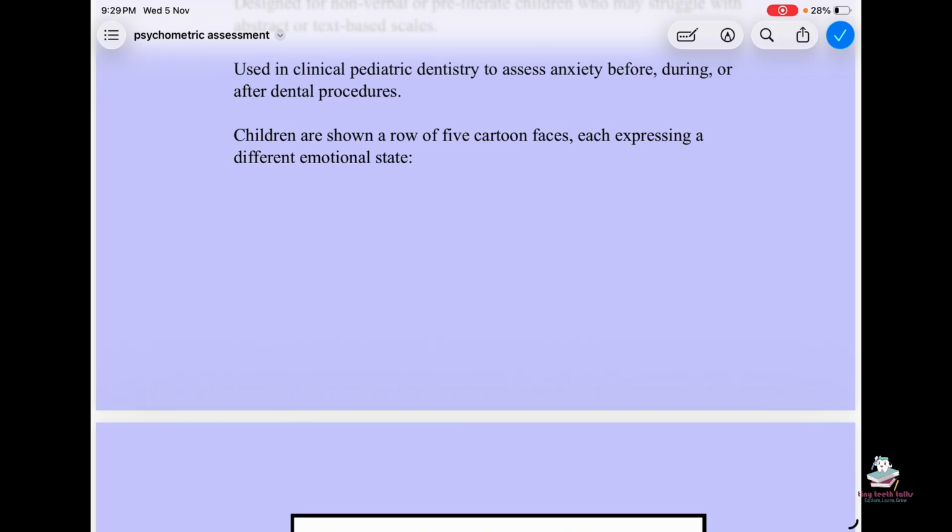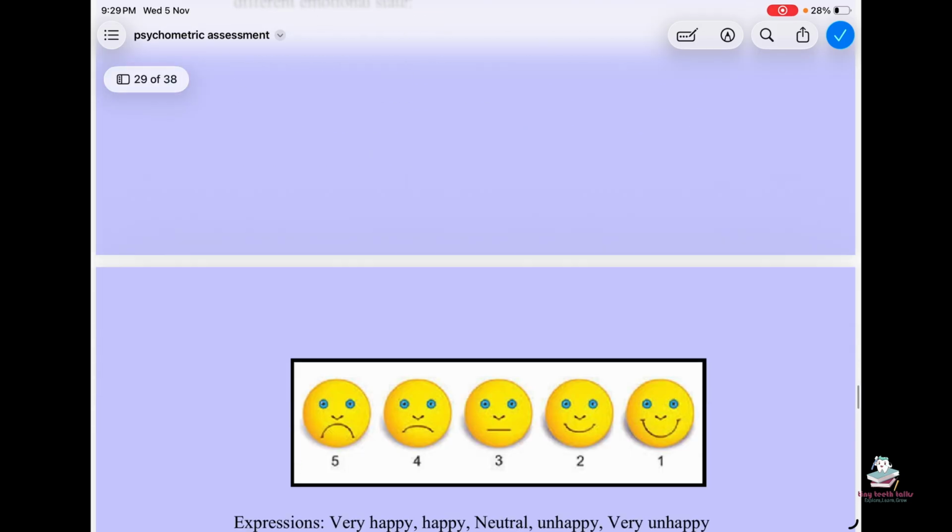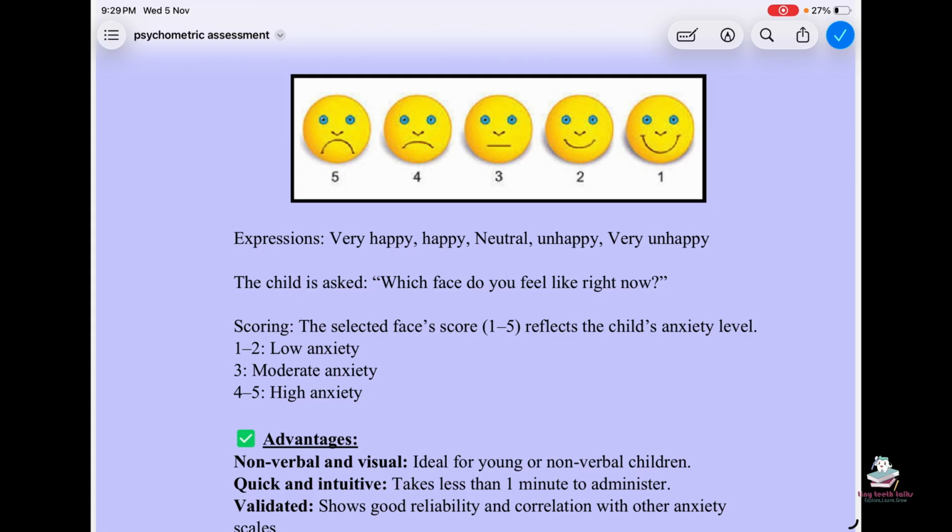Children are shown a row of 5 cartoon faces, each expressing a different emotional state: very happy, happy, neutral, unhappy, very unhappy. The child is asked, which face do you feel like right now? Scoring: the selected face scores 1 to 5 and reflects the child's anxiety level: 1 to 2 low anxiety, 3 moderate anxiety, 4 to 5 high anxiety.